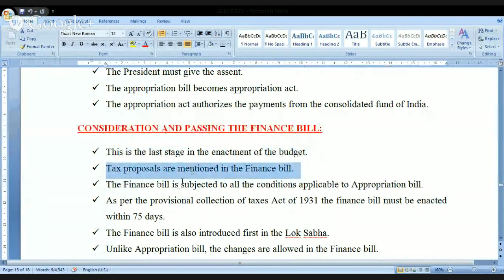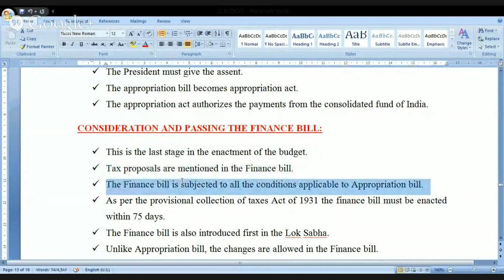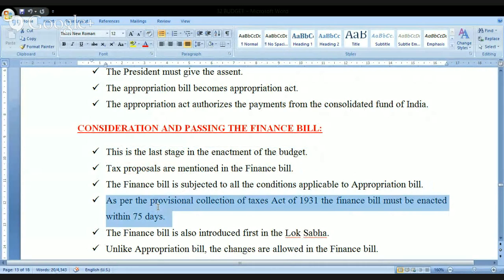The finance bill is subjected to all the conditions applicable to the appropriation bill. As per the Provisional Collection of Taxes Act of 1931, the finance bill must be enacted within a period of 75 days.